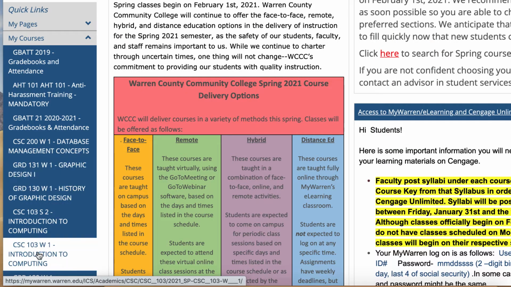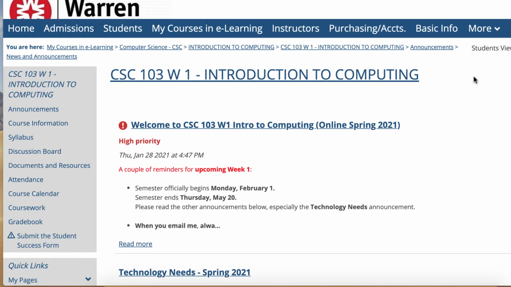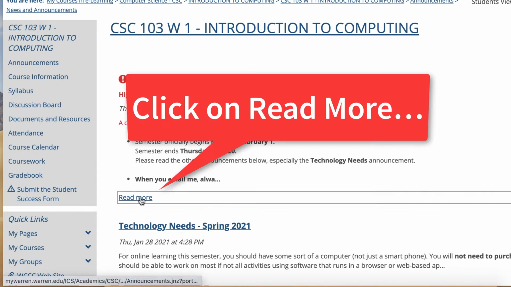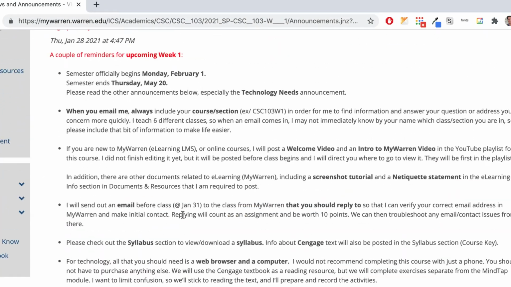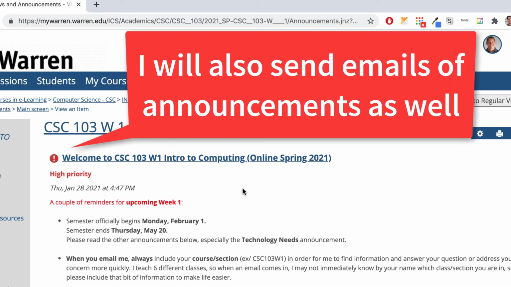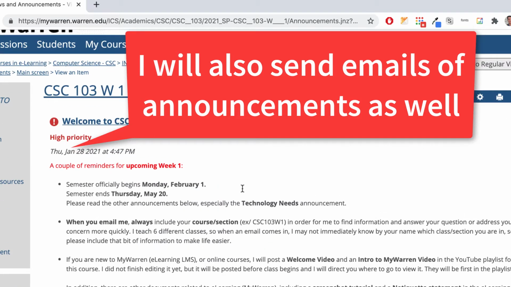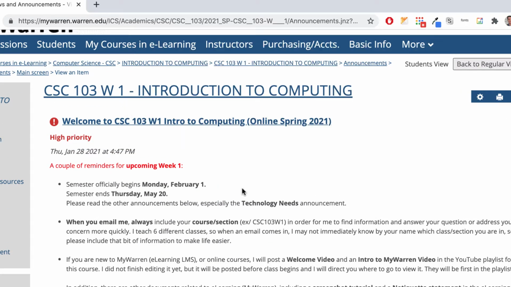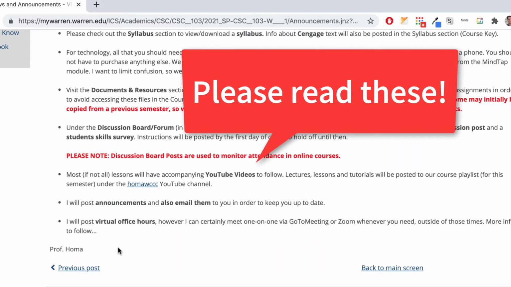So let me go to the CSC 103 W1, and I'm going to put it in student view right now. And I might have to go back to instructor view to see the assignments, because the assignments aren't open yet. But you're going to see some announcements here, and make sure that you read more when you see these, because there's always a lot of information here. And again, I wouldn't put all this information here if I didn't need it. I don't have time to be typing a bunch of stuff, but it's all important stuff. So make sure that you read this, since I'm not standing in front of you in a classroom. So always do the read more. Don't think that it's just whatever you just saw.